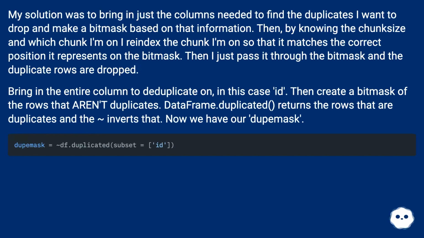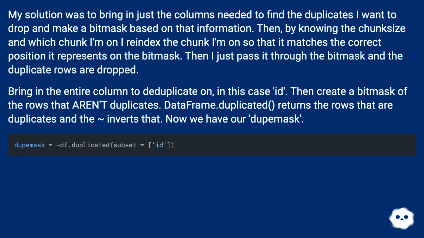My solution was to bring in just the columns needed to find the duplicates I want to drop and make a bit mask based on that information. Then, by knowing the chunk size and which chunk I'm on, I reindex the chunk I'm on so that it matches the correct position it represents on the bit mask. Then I just pass it through the bit mask and the duplicate rows are dropped.